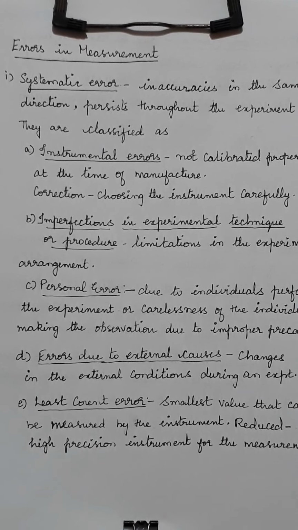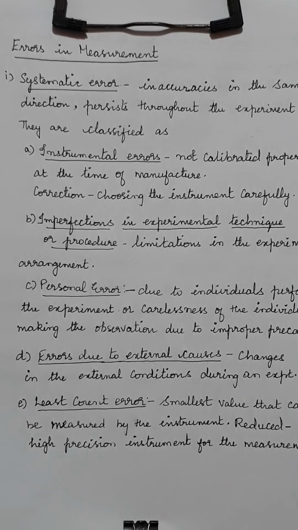Personal error is due to the experimenter who is doing the experiment. It is only due to the individual who is performing it. It is the carelessness of that observer, due to which you have an error called personal error.